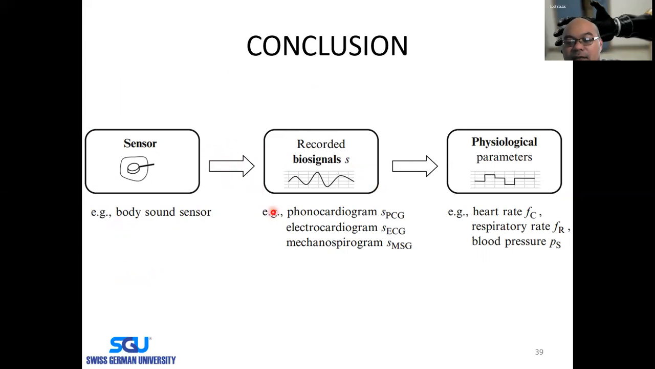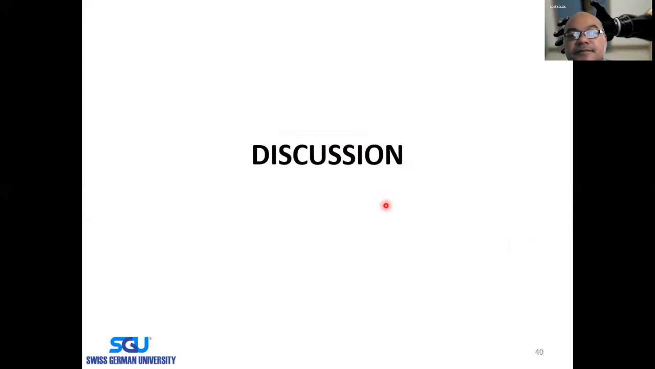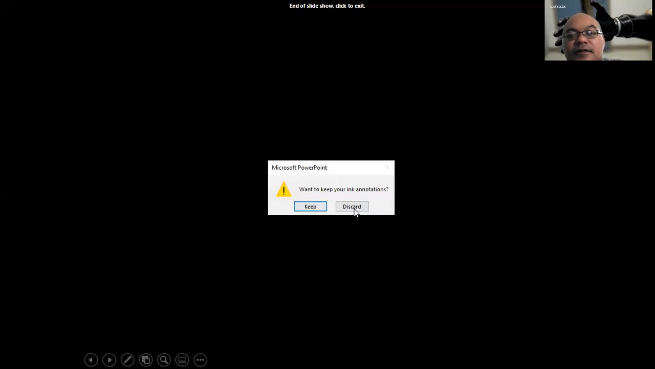Okay, so until now, this is what we have had. The sensors, like body sound sensors, for example, capture recorded signals in the form of phonocardiogram, electrocardiogram, and mechanospirogram, and then capture them as physiological parameters, translated and interpreted as heart rate, respiratory rate, or blood pressure. Okay, now I will